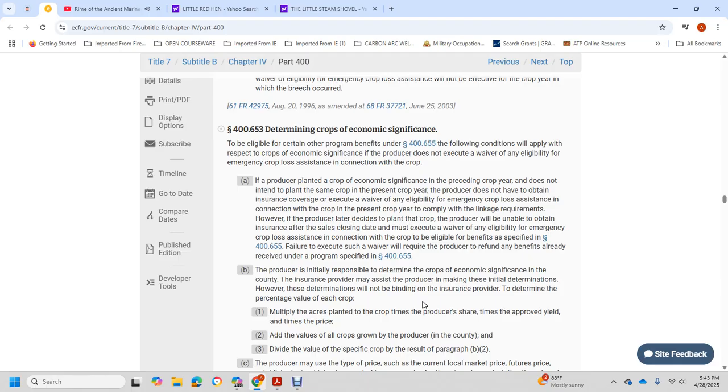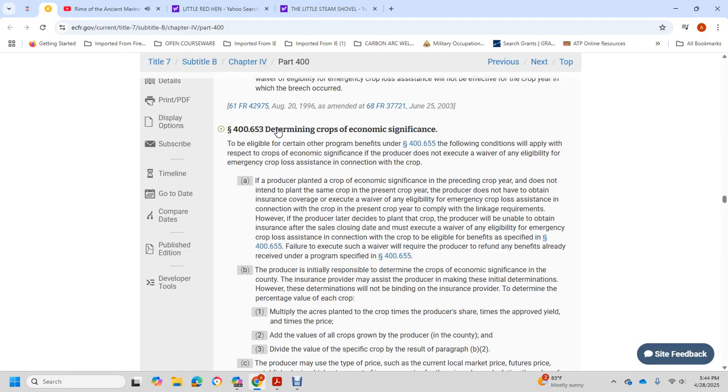However, if the producer later decides to plant the crop, the producer will be unable to obtain insurance after the sales closing date, but must execute the waiver of eligibility for emergency crop loss assistance in connection with the crop to be eligible for the benefits specified in 465. Failure to execute the waiver will require the producer to refund the benefits already received under the programs specified in 465. The producer is initially responsible for determining the crop's economic significance for the county, with the insurance provider benefiting from the producer making the initial determinations.